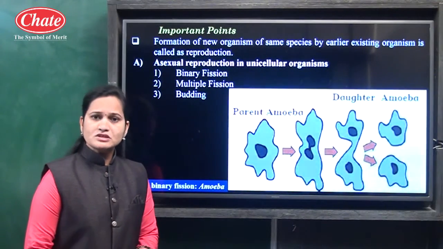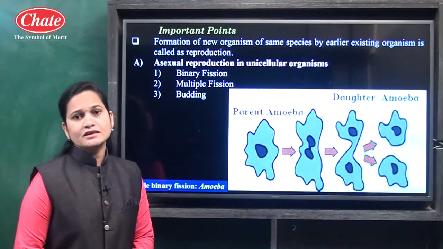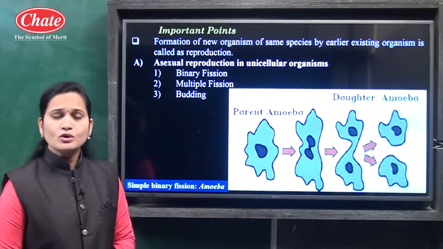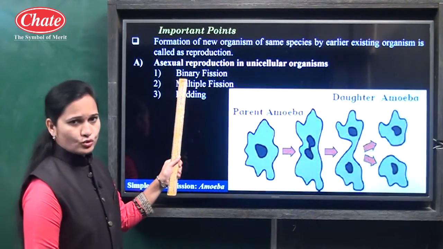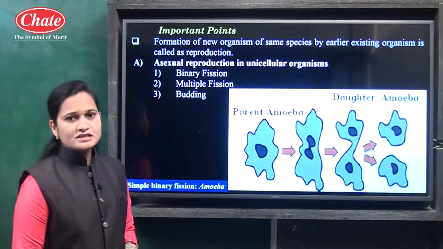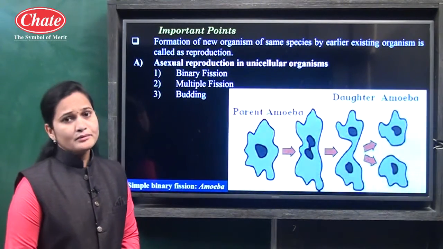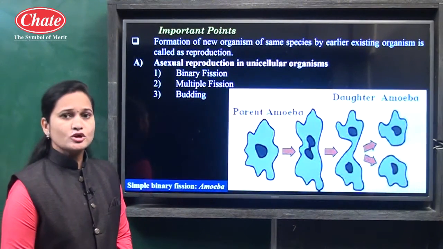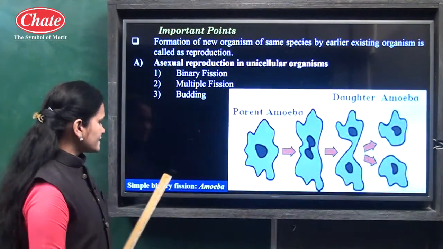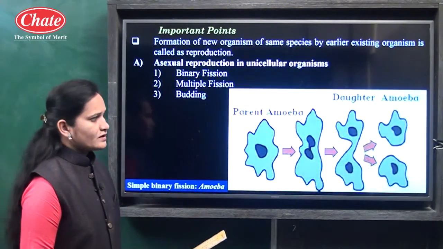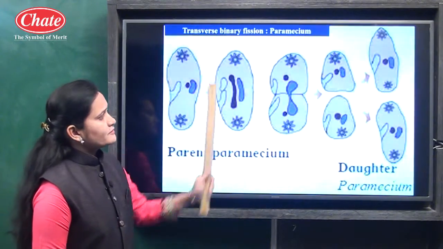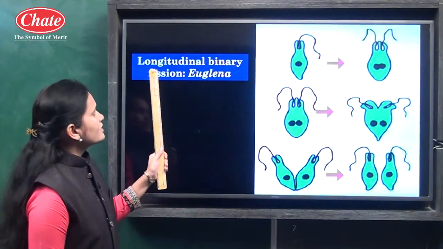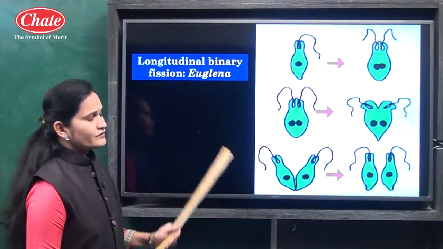Now binary fission means what? Binary fission means the process in which a parent cell divides into two daughter cells. Bi means two. This binary fission is of three types. The first one is simple binary fission, the second one is transverse binary fission, and the third one is longitudinal binary fission.